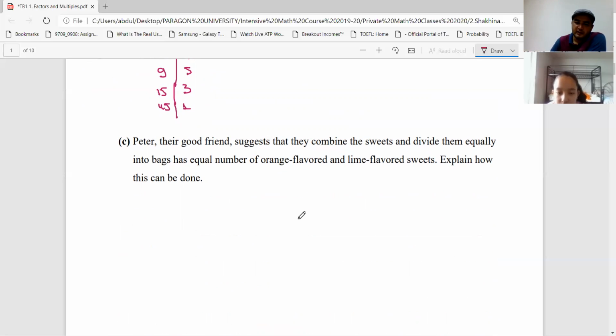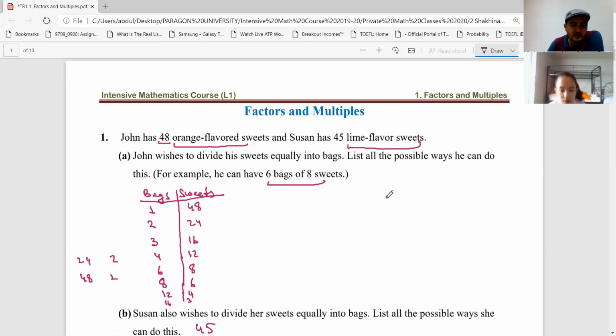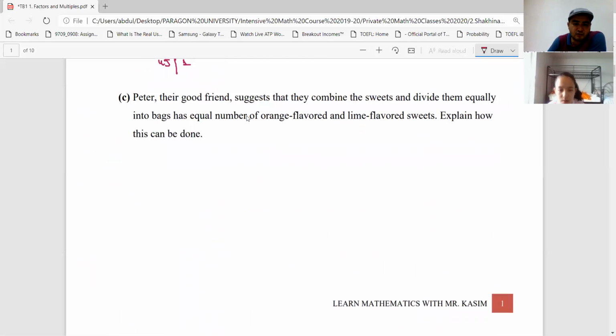Now, these guys maybe want to prepare some kind of gift, right? We have 2 different sweets. They want to put some orange flavored sweets and some lime flavored sweets. So how many bags of gifts can we prepare using these 48 orange flavored and 45 lime flavored sweets, provided that every bag contains the same number of sweets? So that is 48, 45. How can we answer the question?